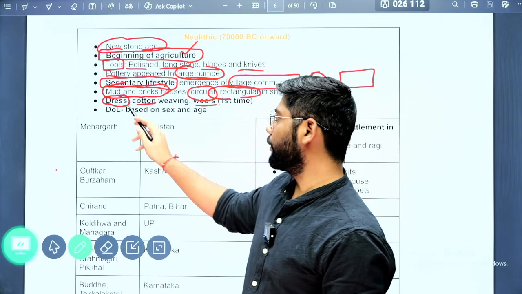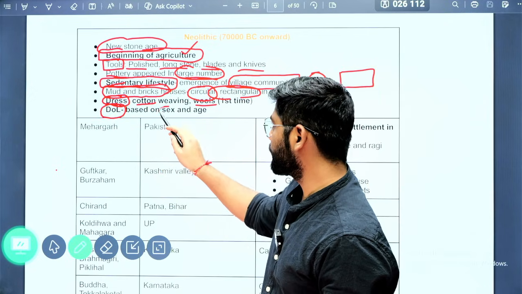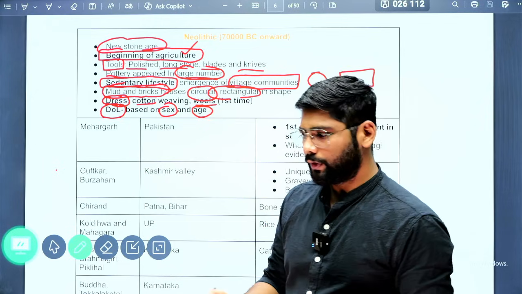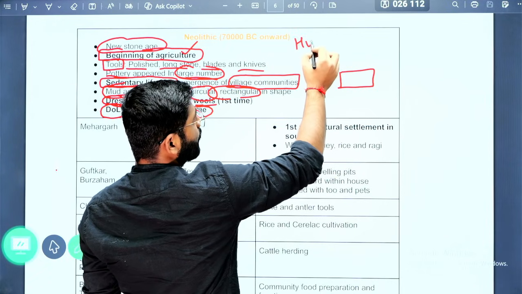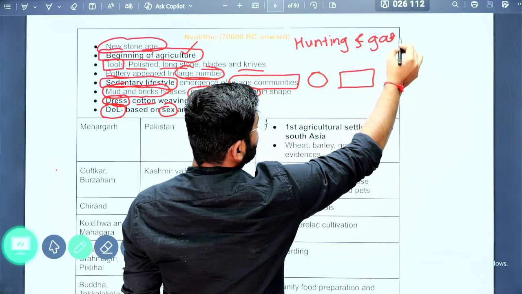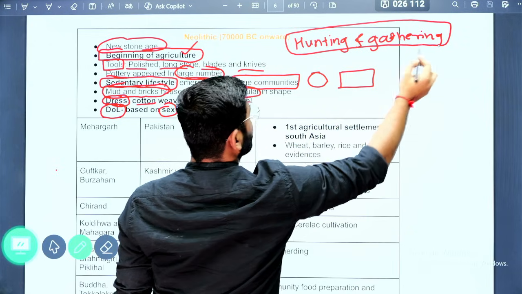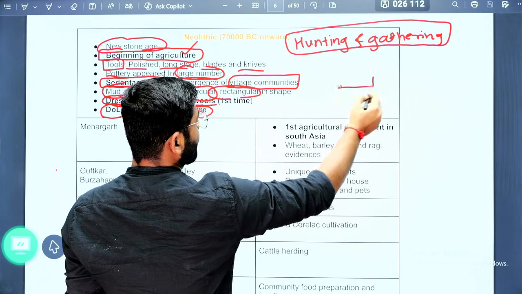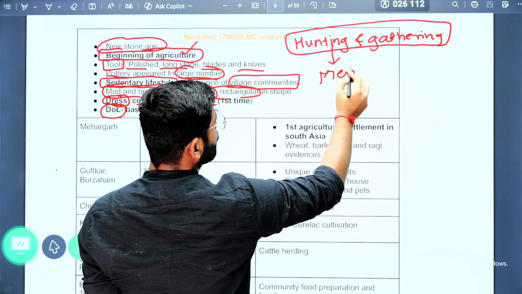Again, an important feature of this particular phase is the division of labor, and this division of labor was based on sex and age. Now they started a sedentary lifestyle. There is an important aspect when it comes to the lifestyle of people. We say the primitive community was hunting and gathering, and this is important to understand the division of labor. The hunting task was given to the men. The men used to go for hunting.